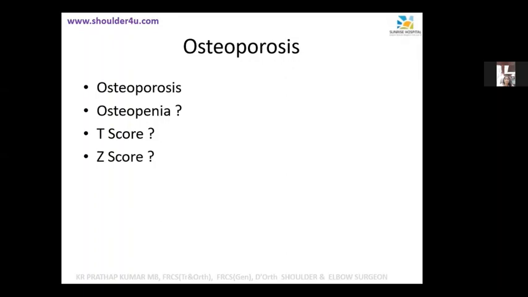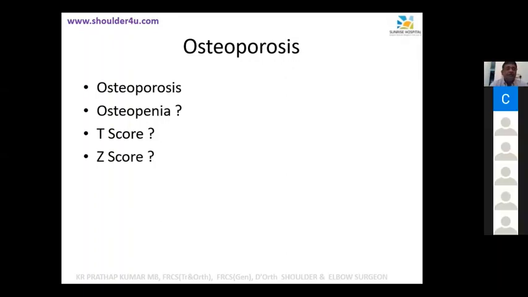Osteoporosis, when the bone loses, there is a reduced bone density, which makes bone so brittle. Chances are... So what is the difference between osteoporosis and osteopenia? Anyone else?